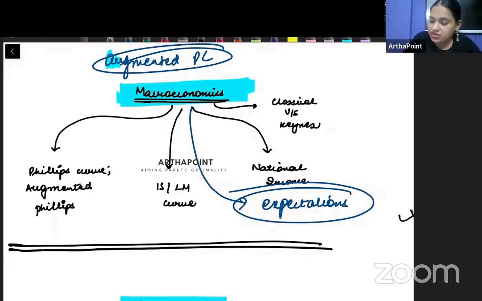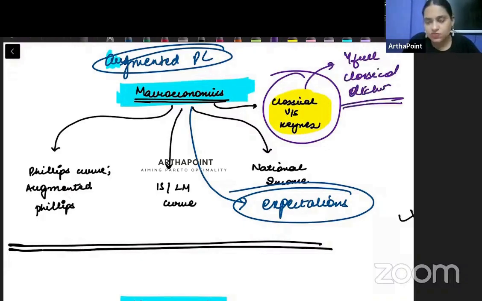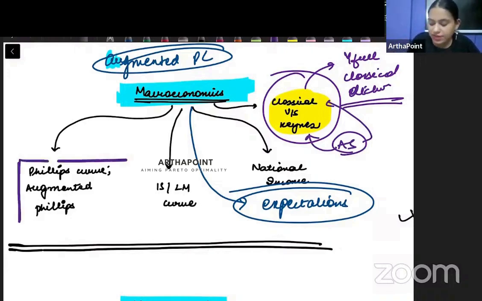Other than that, this is important. You should know some basic differences between classical and Keynes. What did Keynes talk about full employment? What was the classical dichotomy? Right? You should know those factors well. And what is the AS curve under classical versus Keynesian theory? Knowing that is important. Phillips curve I have talked about.